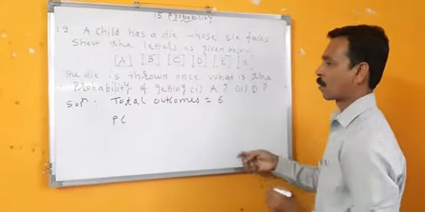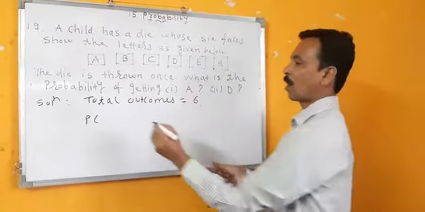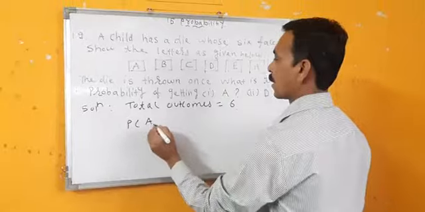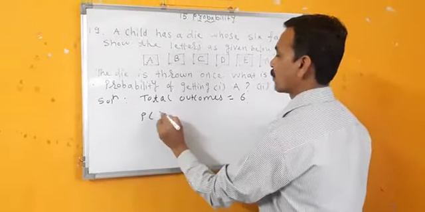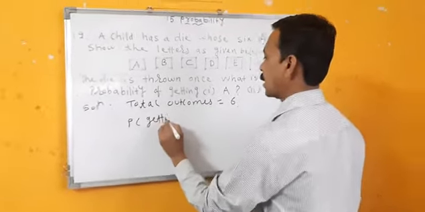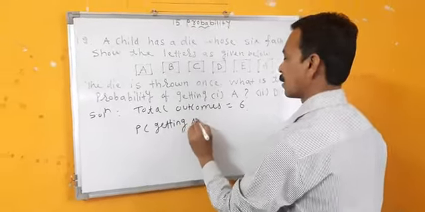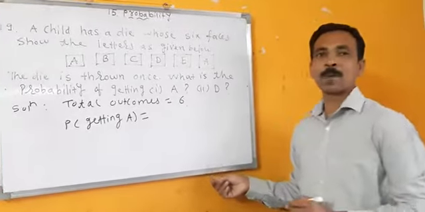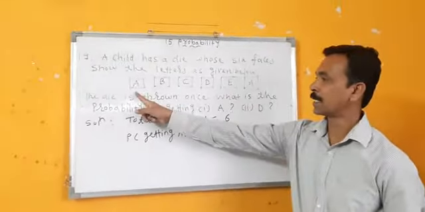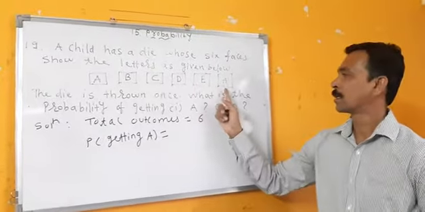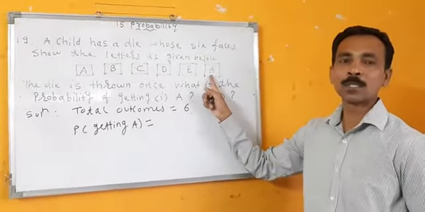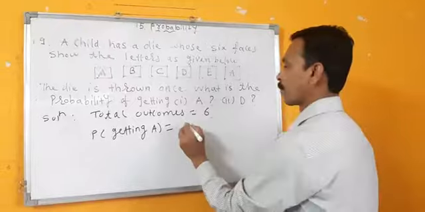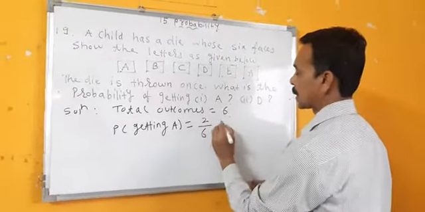Straight I will find out the probability. Probability of getting A. What is the probability of getting A? You can see A is 1 here. A is here also. 1 plus 1, 2. 2 upon 6.